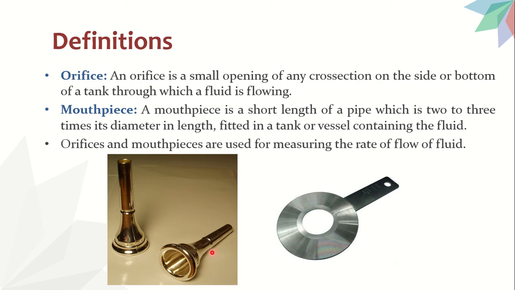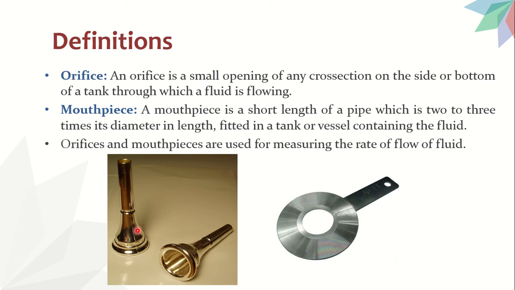So this also will be connected to tanks only. Now if you have an orifice, what will happen? Most of the time we use orifices at the bottom of the tank. When you provide it at the sides of the tank, what will happen? Now this is an orifice, right? So water will directly flow outside, but you can't trap it immediately.